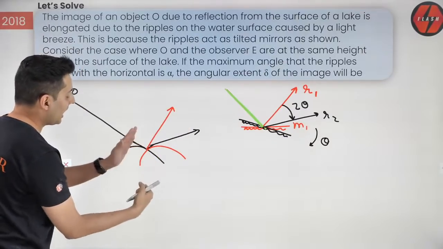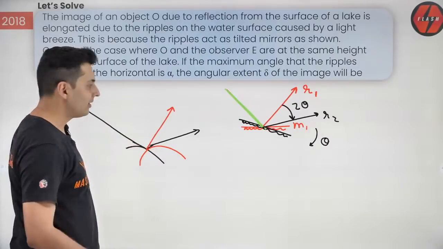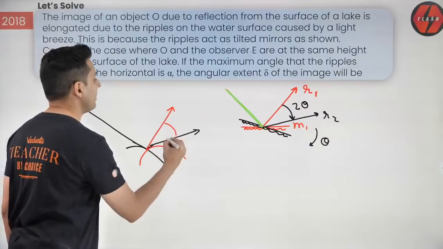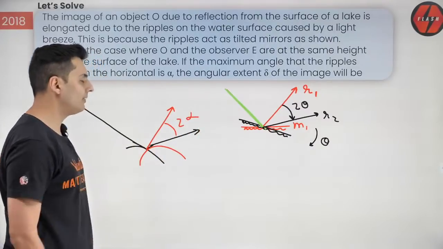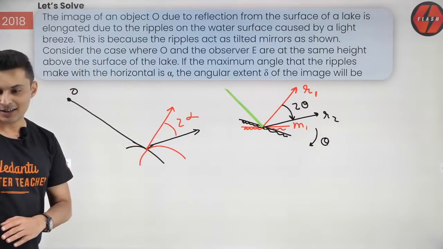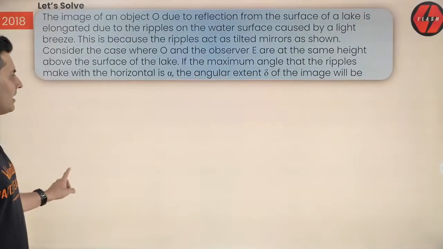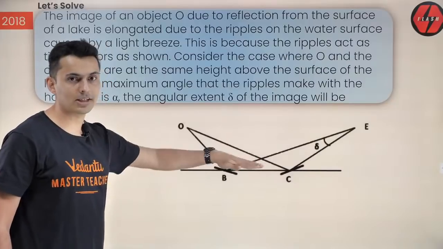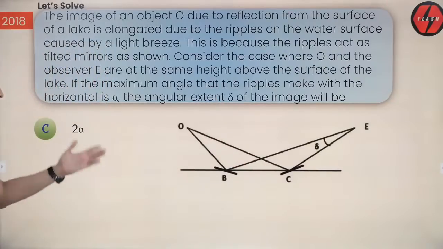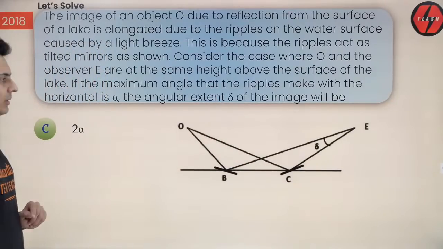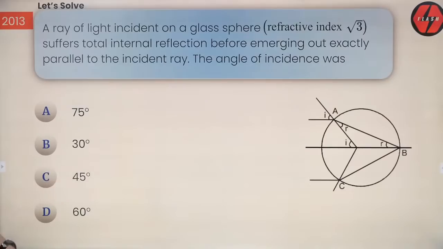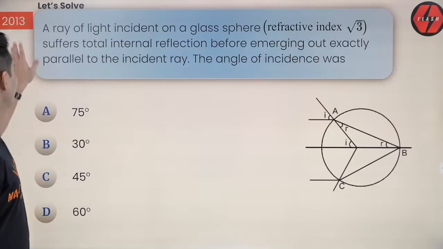So the maximum angle between the ripples is alpha. So what is the maximum angle they make over here? 2 alpha. Isn't that correct? Twice the angle, and that is the answer, guys. So the maximum extent of the image shift will be 2 alpha. Don't get confused with the diagram. Very interesting question. Very good. Let's get going to the next question.